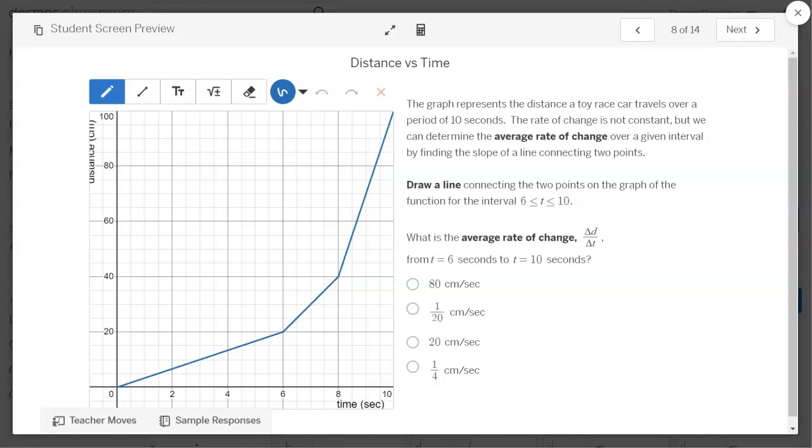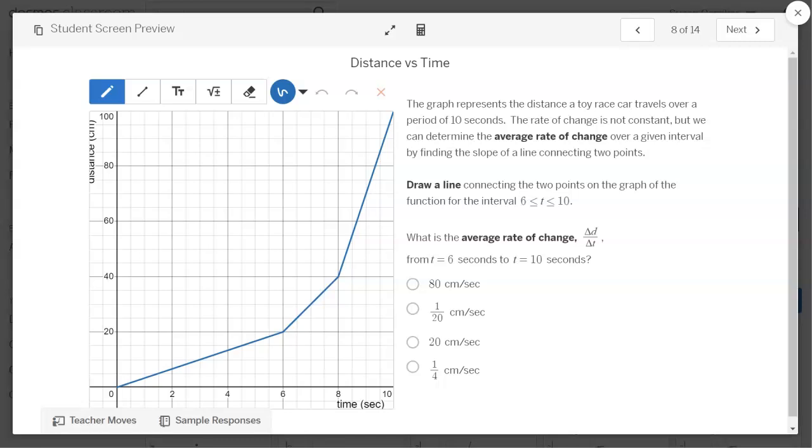And here's where we first are introduced to average rate of change. Well, not every graph is going to be a straight line from start to finish. Sometimes we have multiple straight lines like this one, and it bends or curves. So what we will do in that case to find a rate of change between any 2 points is find the slope of a line segment connecting those 2 points.